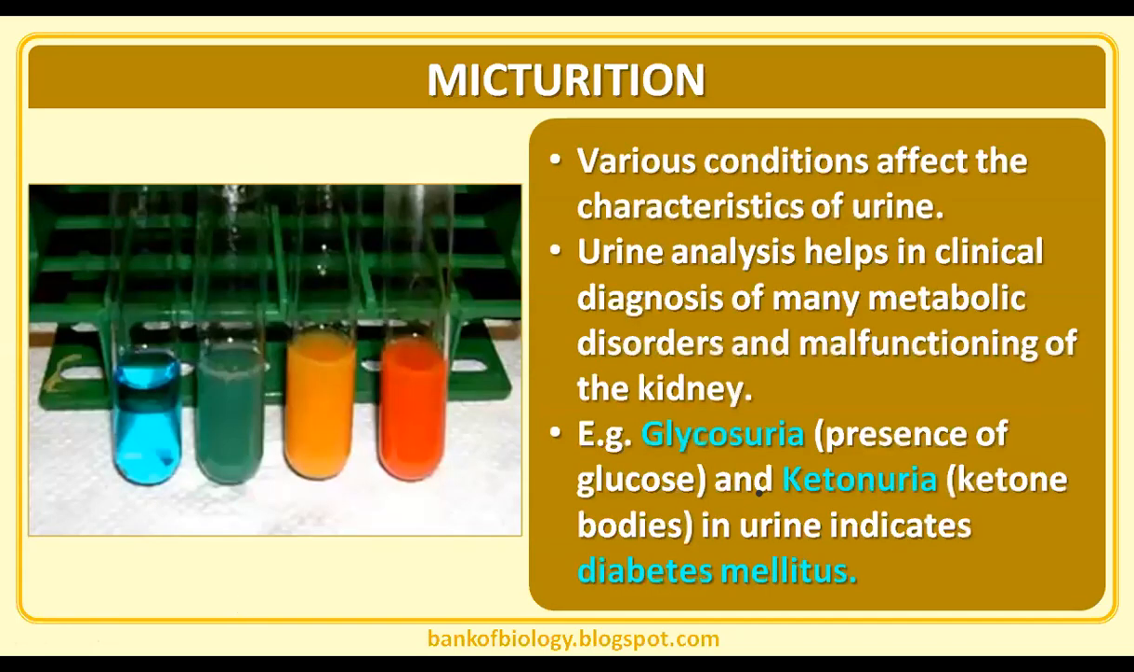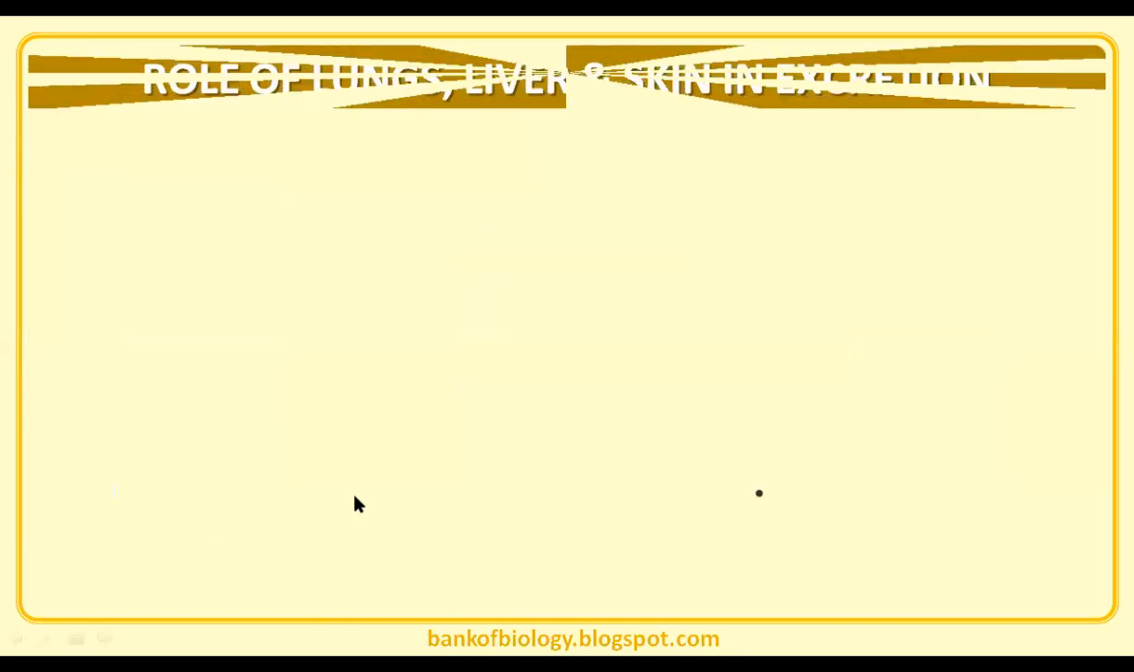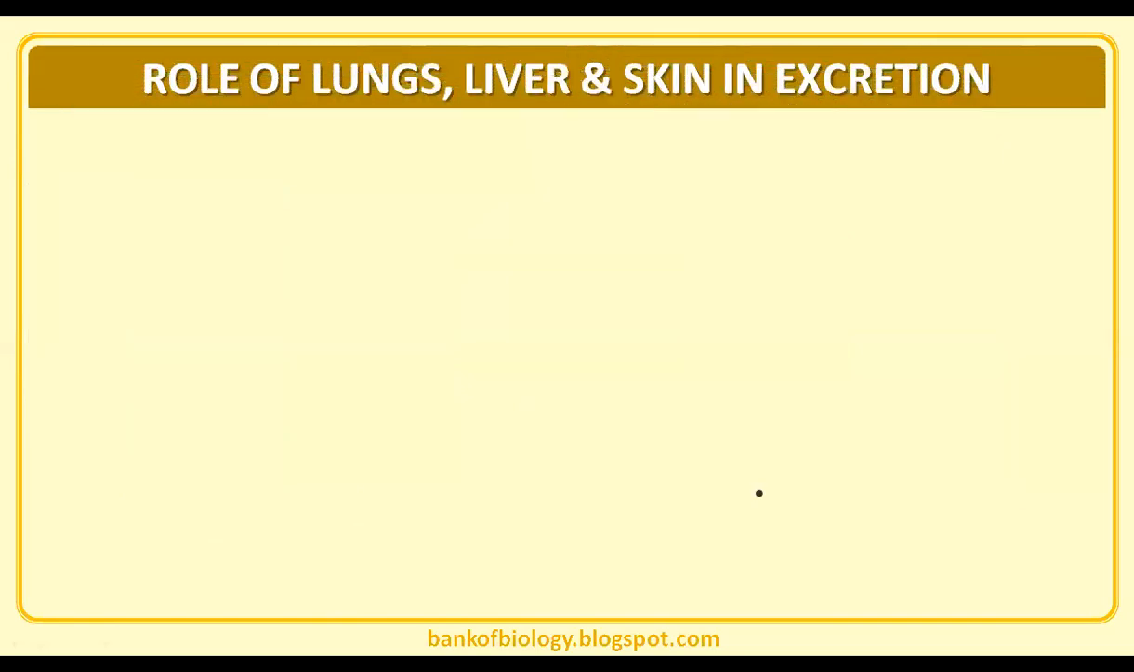Various conditions affect the characteristics of urine. Urine analysis helps in the clinical diagnosis of many metabolic disorders and malfunctioning of the kidney, like glycosuria, the presence of glucose, and ketonuria, the presence of ketone bodies, which indicate diabetes mellitus. That means when we take a urine sample and find more glucose and ketone bodies in it, we can declare that this person is facing a problem called diabetes mellitus. That is insulin deficiency, if you remember.